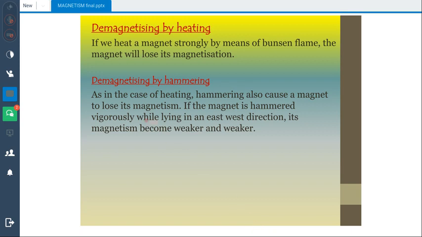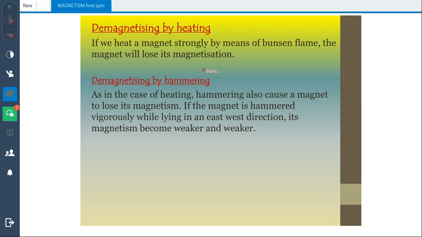Demagnetizing by heating. If we heat a magnet strongly by means of a Bunsen burner, the magnet will lose its magnetism. Like we use the flame of a Bunsen burner in order to discharge static charges, you can also use heat to demagnetize a magnetic material. You can use a Bunsen burner flame to demagnetize a magnet in a laboratory.